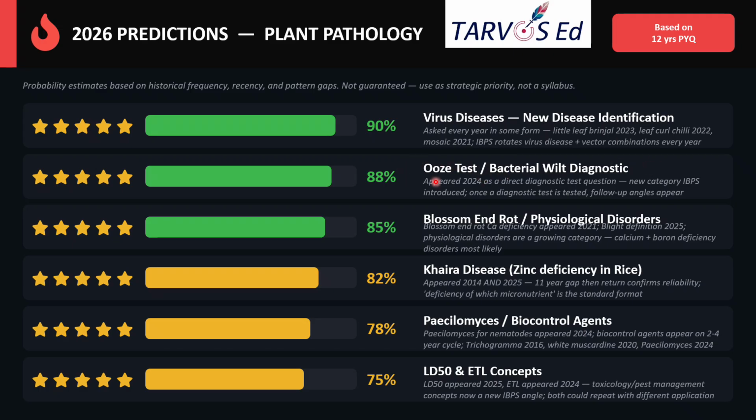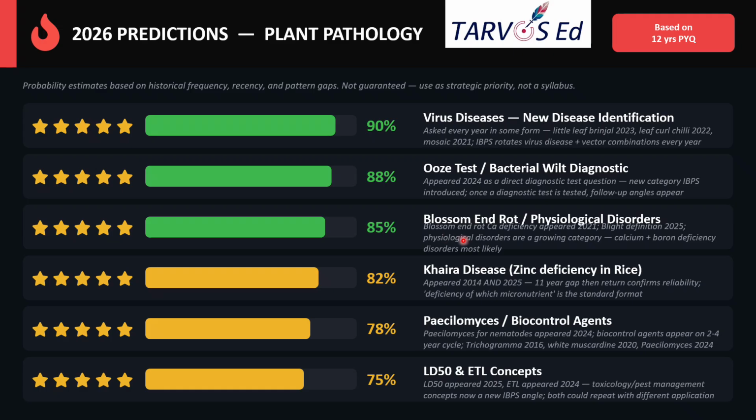And the next comes the diagnostic tests, the bacterial build diagnostic. For the Whoos test and for virus, for fungus, some of the tests will be there. There you can study. So this is the new category IBPS introduced. So once the diagnostic test is tested, they will follow up the angle. You can expect this to appear again and again.